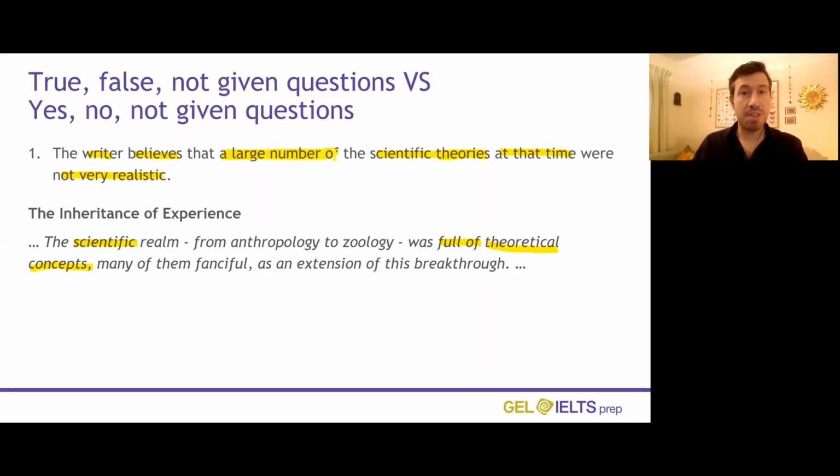Again, we've got a large number of here and many of. And then not very realistic. Here we've got the adjective fanciful, and fanciful and not realistic have the same meaning. So we can see that all the parts of this sentence are paraphrased in the text. So is it yes, no, or not given? It's a yes, because all of it is paraphrased. So it's exactly the same process as with true, false, not given. The only difference is that it's about the writer's opinions or people's opinions.